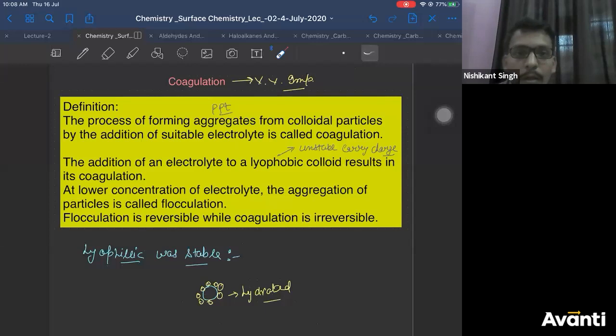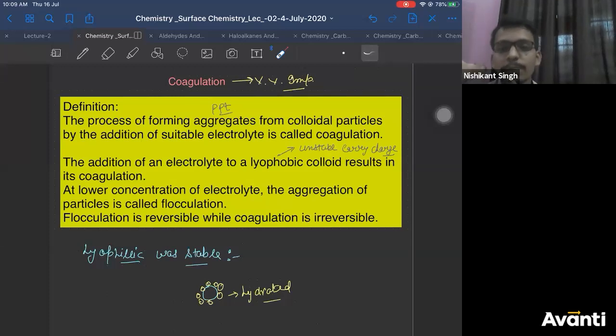Now, electrolyte is responsible for both coagulation and peptization. Without electrolyte, neither of these two processes can take place. Now, my simple question to summarize this is: which type of colloid can be coagulated by adding electrolyte, and why?